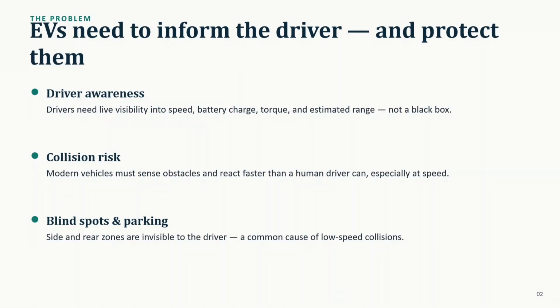Before developing any project, we should understand the problem. Modern electric vehicles require continuous monitoring of important parameters like speed, battery percentage, temperature, and collision risk. At the same time, drivers may fail to notice nearby obstacles or vehicles in blind spots, which can lead to accidents. So, our objective is to design an embedded system that not only displays vehicle information but also warns the driver whether a dangerous situation may occur.